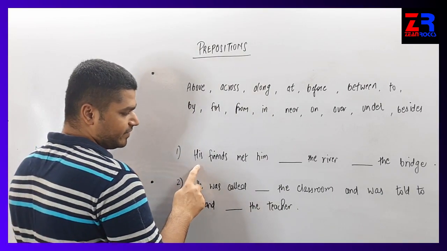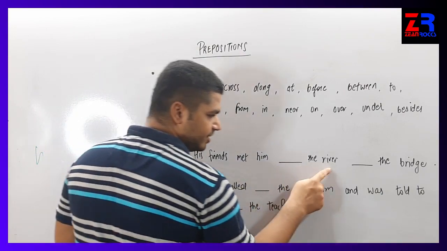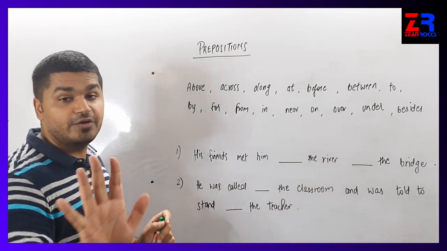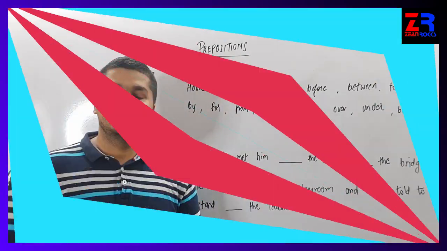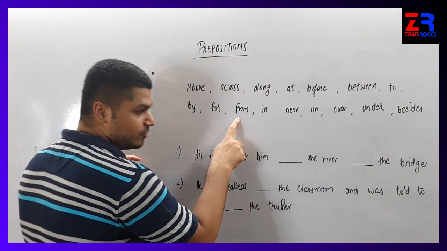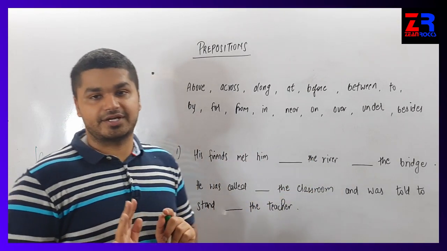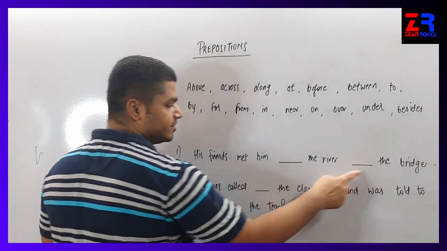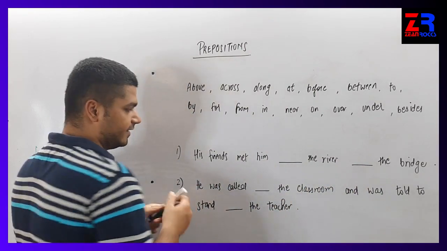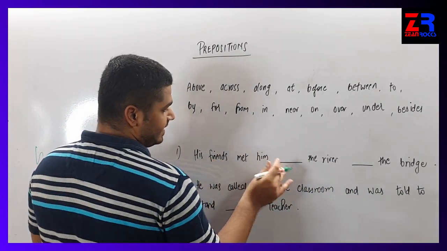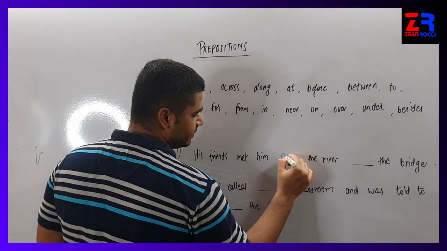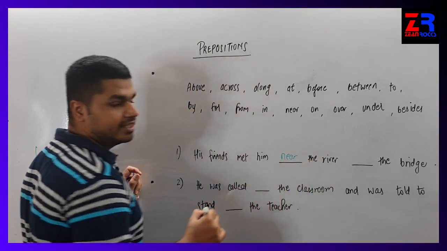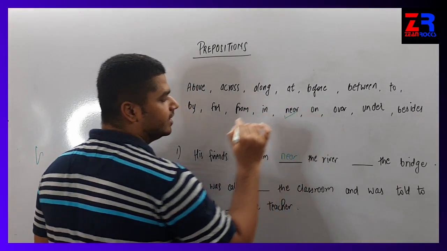First question is, his friends met him dash the river, dash the bridge. Now it is your choice to choose any word. But remember, the word you select should suit the sentence perfectly. So the question is, his friends met him dash the river dash the bridge. So I am using my choice of words. His friends met him dash the river. I am using near the river.